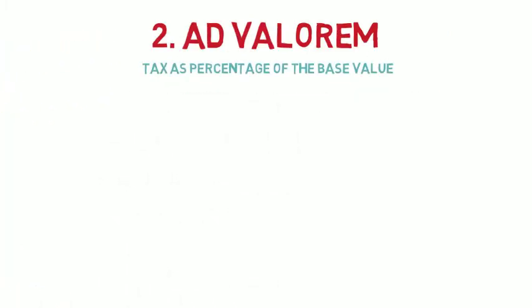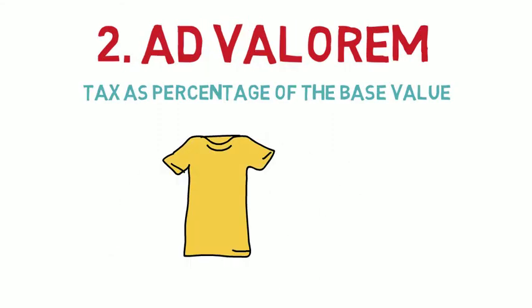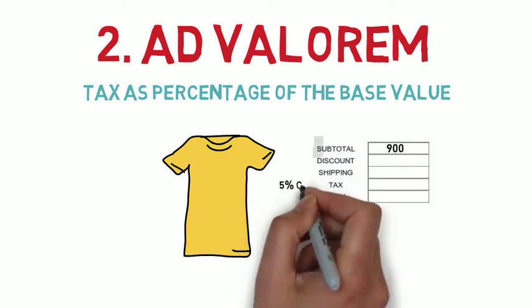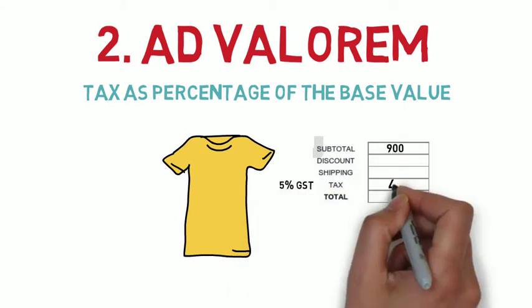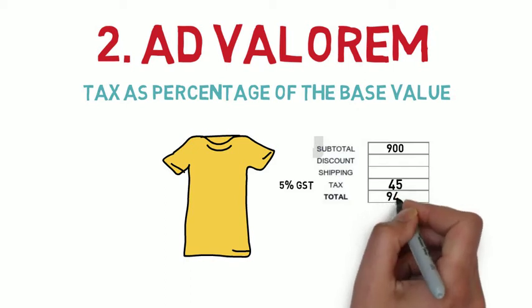Ad valorem. It means the base on which the tax is levied is the value of a particular good or service. For example, GST is an ad valorem tax. So if a t-shirt is priced at 900 rupees, 5% GST is added as a percentage of 900 to the final invoice.